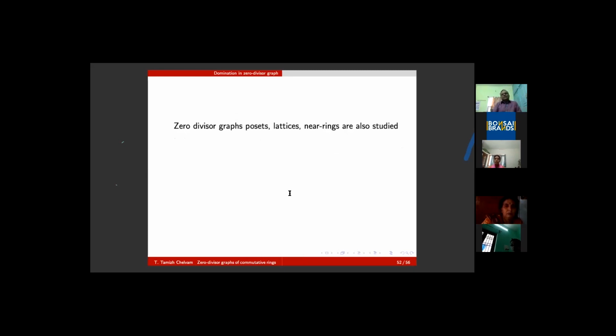Of course, zero divisor graphs are studied for posets, partially ordered sets, and lattices, which are partially ordered sets with supremum and infimum, LUB and GLB, for every pair of elements. We have also studied zero divisor graphs of near rings. Near rings are generalized ring structures in which the abelian nature of addition is not considered, and one of the distributive laws is dropped.